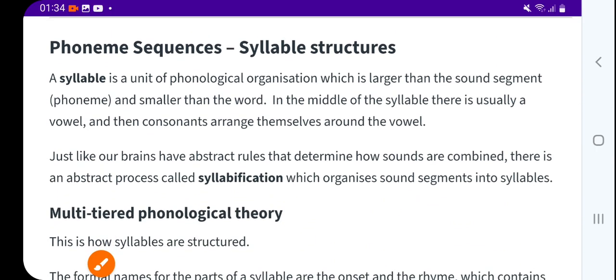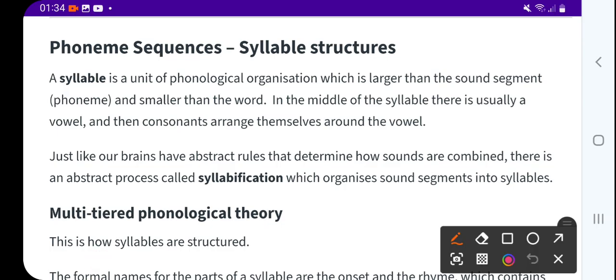Now, phoneme sequence, syllable structure. You have to study syllables also. A syllable is a unit of phonological organization which is larger than the sound segment, the phoneme, and smaller than the word, right?